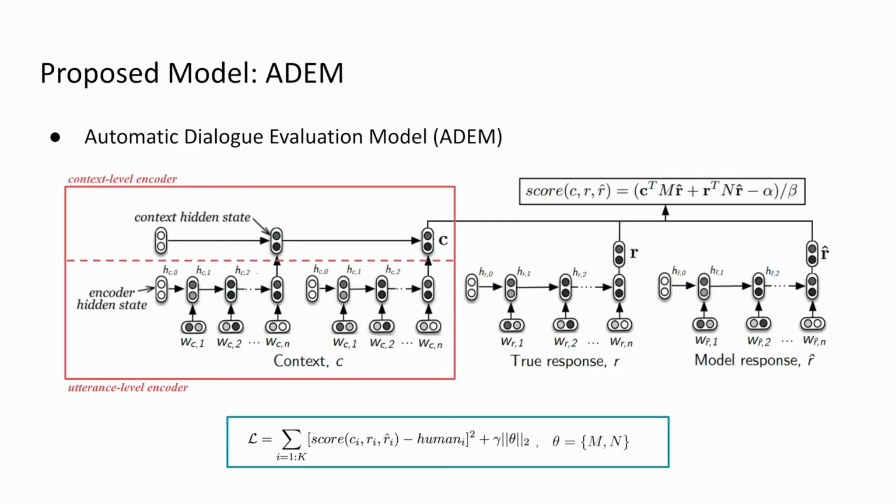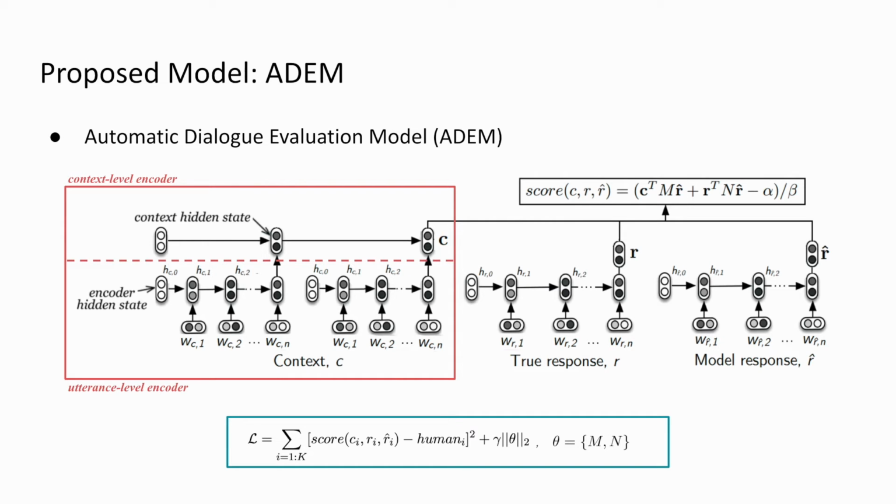This calculation has 2 learned parameters, or 2 learned matrices, M and N. M represents a linear projection that maps the model response into the context space, whereas N represents a linear projection that maps the model response into the reference response space. These matrices are found by training the model to minimize the squared error between the model predictions and the human score, along with an L2 regularization term.